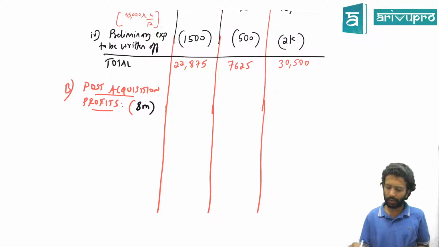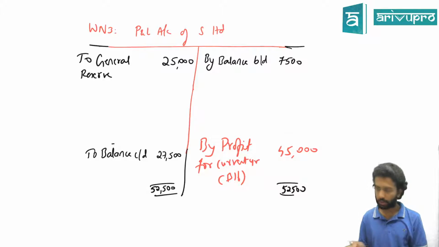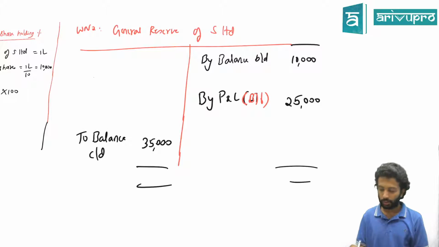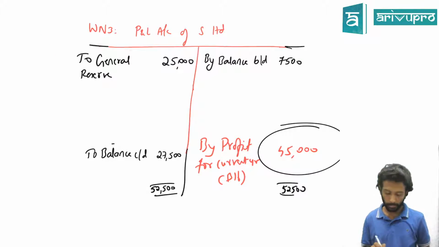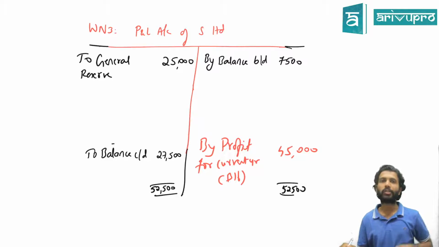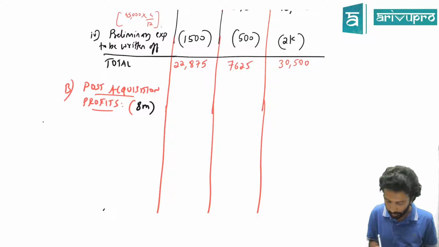Only one component will come in the post-acquisition period, which is profit. Nothing in the general reserve, because general reserve is already taken care of. So only one component is there in the P&L account in the post-acquisition period, which is profit for 8 months. 45,000 is the profit for 12 months. How much is the profit for 8 months is what you have to find out.